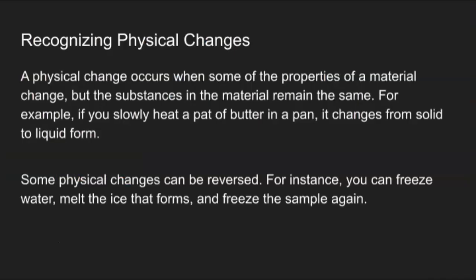A physical change occurs when some of the properties of the material change, but the substances in the material are actually still the same. For example, if you slowly heat a pat of butter in a pan, it changes from a solid to a liquid form, but it's still butter. Some physical changes can be reversed. For instance, you can freeze water, melt it, and then freeze it again.